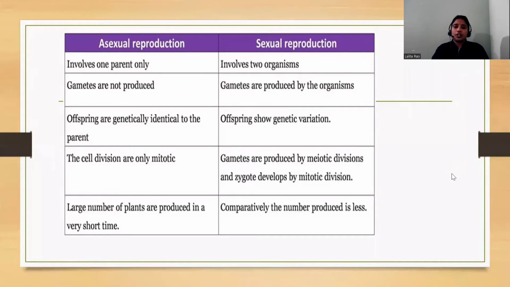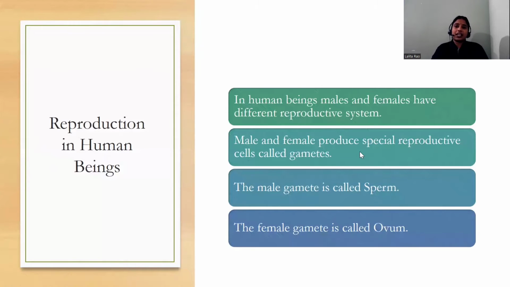Okay, so in this chapter we'll be dealing with reproduction in human beings. The main topic will be how reproduction takes place in human beings. In human beings, as you know, males and females have different reproductive systems, and they also have different reproductive organs.